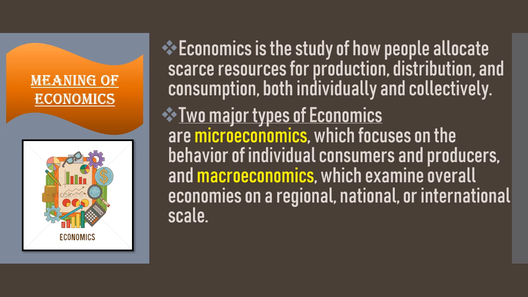So basically the main difference between these two is that micro deals with the small and macro deals with the whole. So in a general way, economics is a social science which deals with the production, distribution and consumption of goods and services.